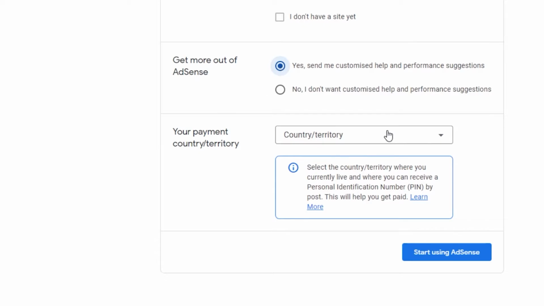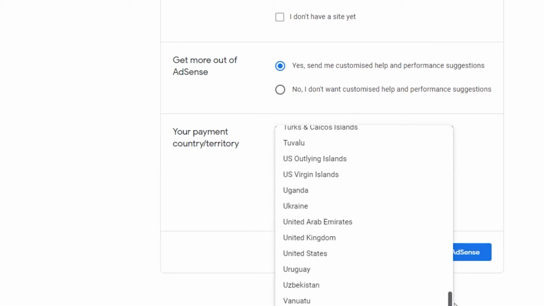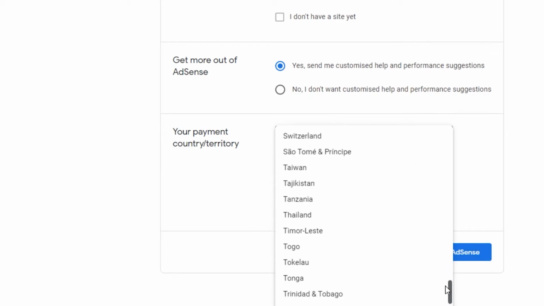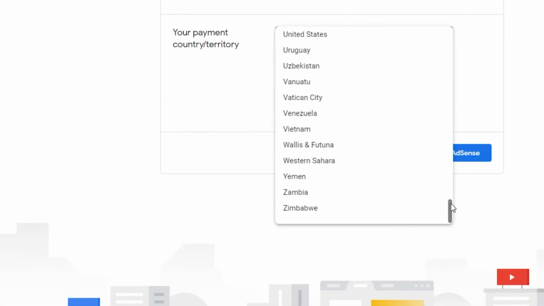Then we have your payment country. So this is where you will be getting your payment. This is the country you're going for, and you will be registering your website from this country, and this is where you will simply get paid. Now, simply add your country right here.